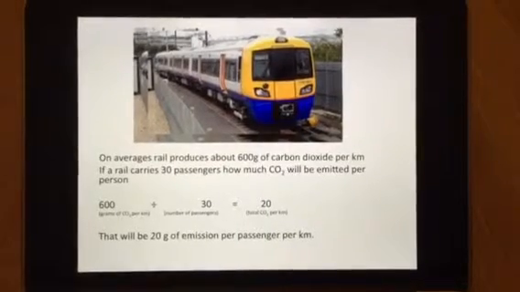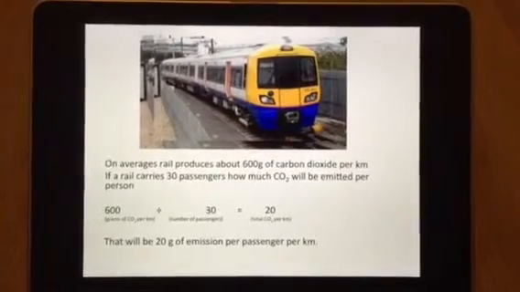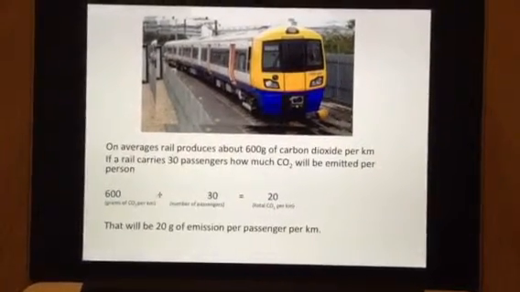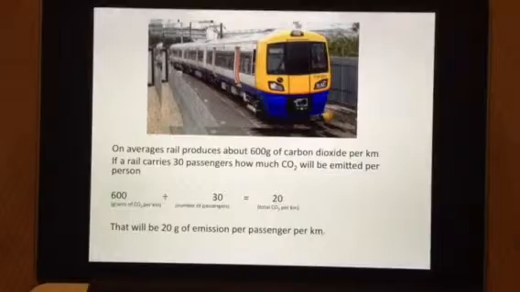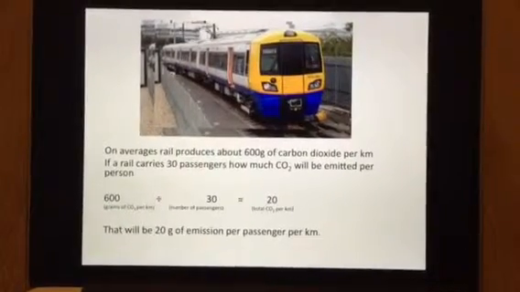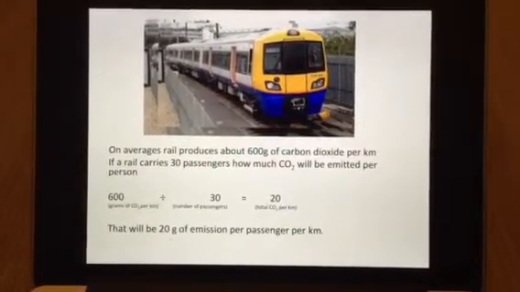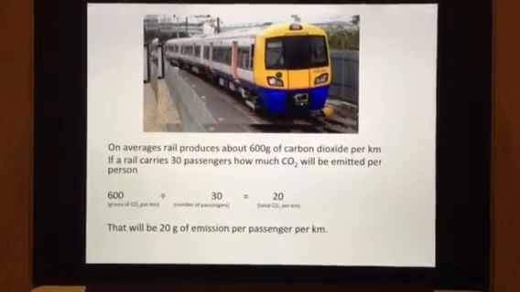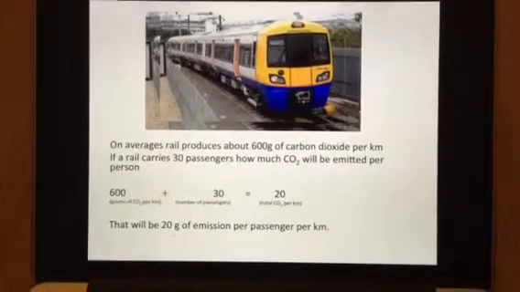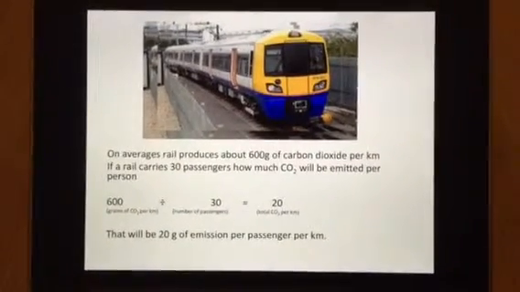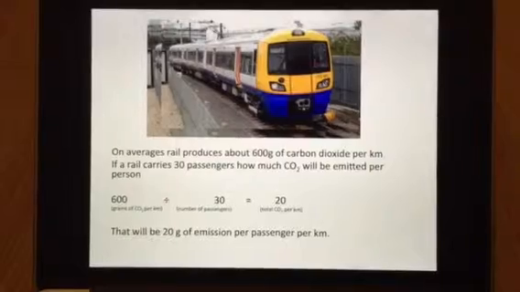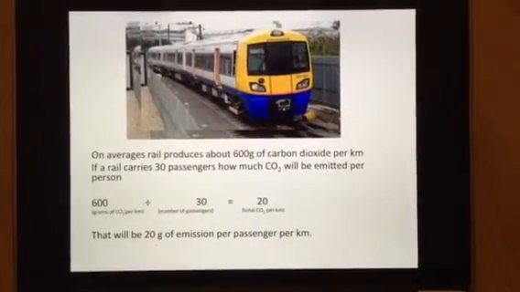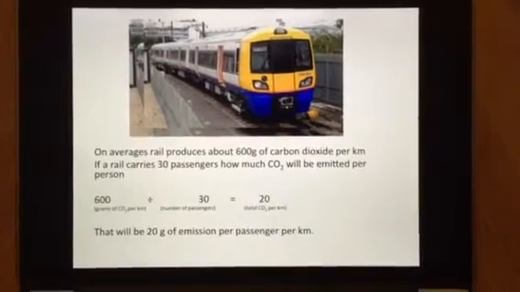On average, rail produces about 600 grams of carbon dioxide per kilometre. If a rail carries about 30 passengers, how much carbon dioxide will be emitted per person? To find that out, we will have to divide the grams of carbon dioxide produced per kilometre by the number of passengers. So if we divide 600 by 30, we get 20. That will be 20 grams of emission per person per kilometre if 30 people catch that train.